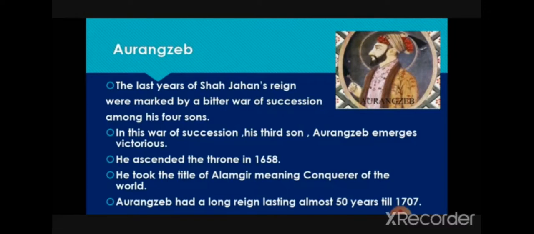In the War of Succession, his third son became victorious and he became the ruler in 1658. Shah Jahan's third son Aurangzeb became the ruler. And the title taken by him is Alamgir, which means conqueror of the world. He ruled for about 50 years till 1707.